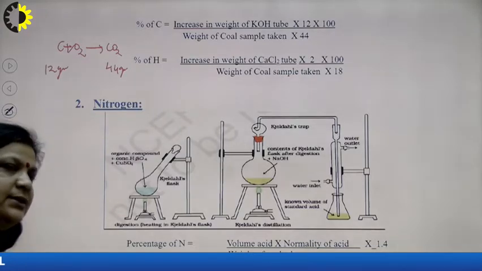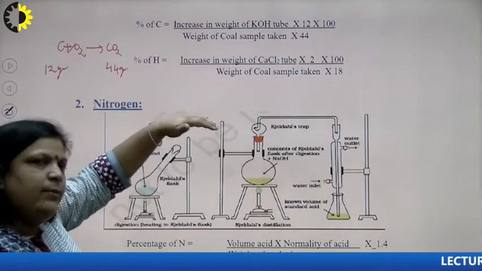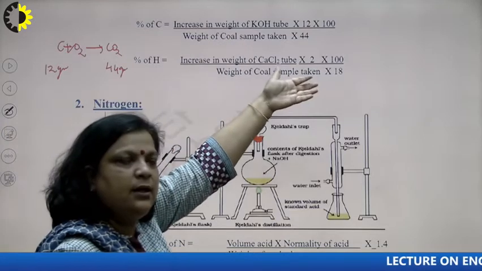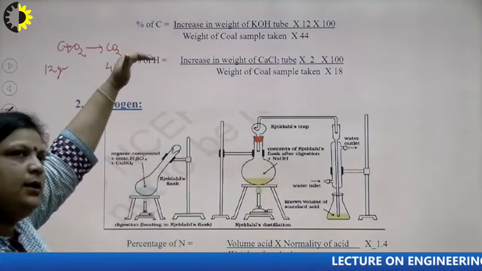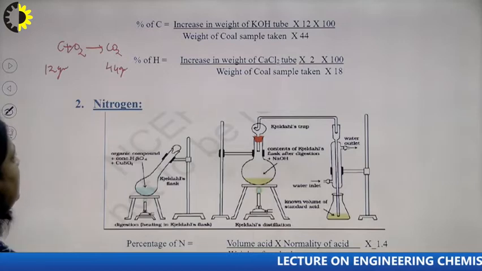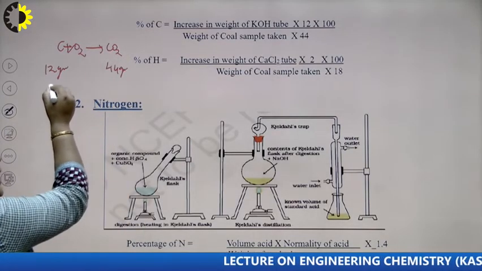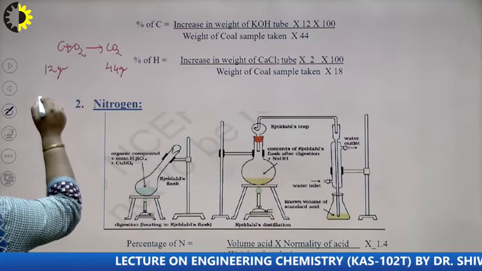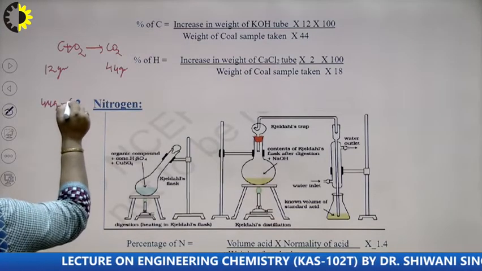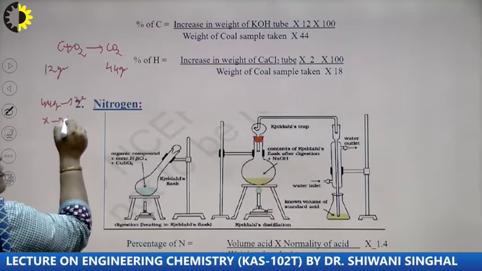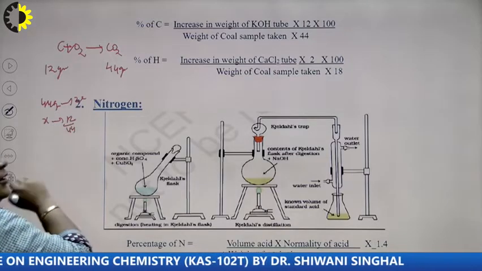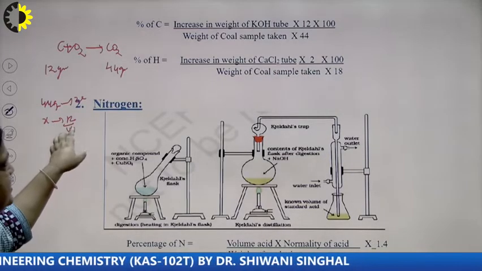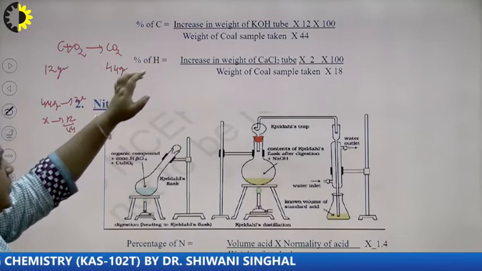And when we find the percentage, we divide by the total and multiply by 100. So, what will be the formula of percentage carbon? The percentage carbon is equal to 12 upon 44 into x, and how do we find this 12 upon 44? Because 44 gram CO2 is formed by 12 gram carbon. So, x gram CO2 is formed by 12 upon 44 into x, and what is x? x is the increase in weight of KOH tube.